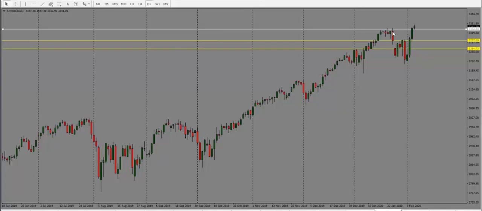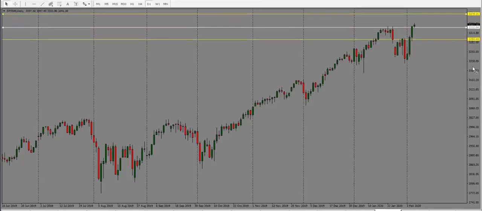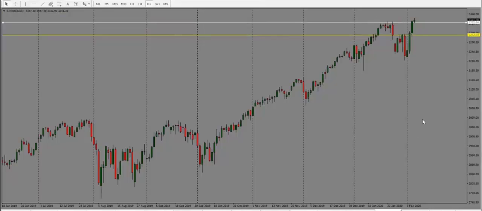So that would be something to be cautious about. But the next target here, if it holds above this 33.30 level, then we're looking at 33.80. So bias is bullish and 33.80 is the target. Just keep an eye on 33.30 level here.